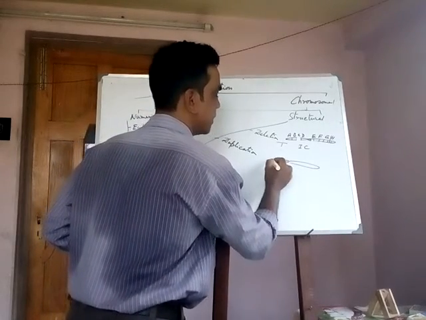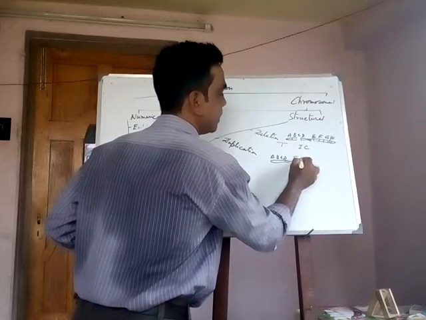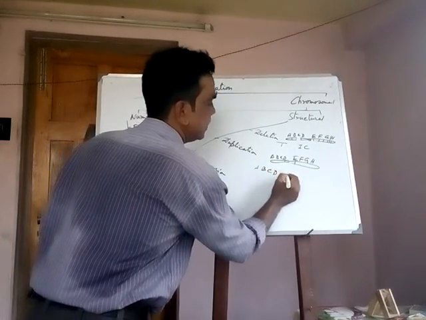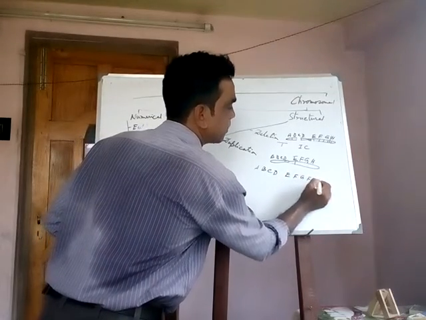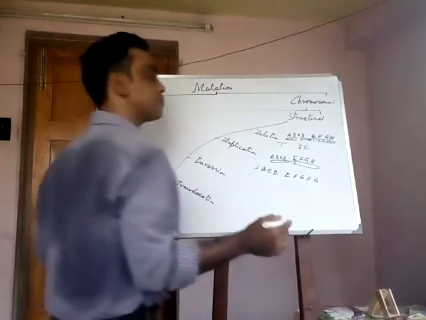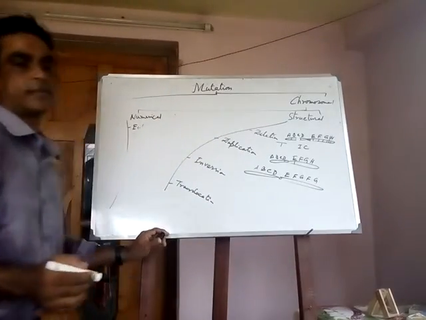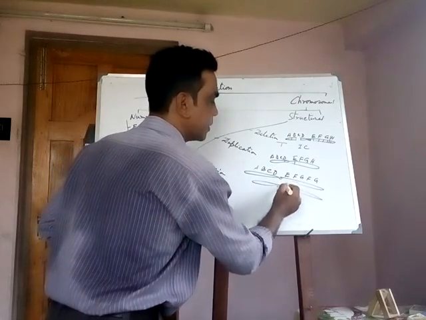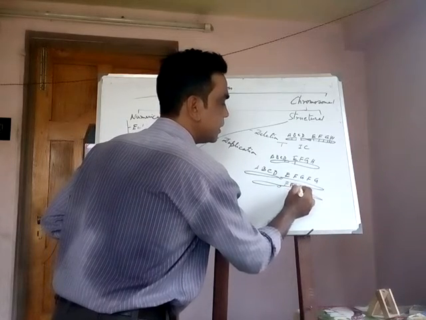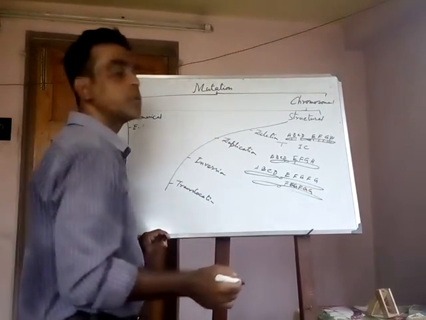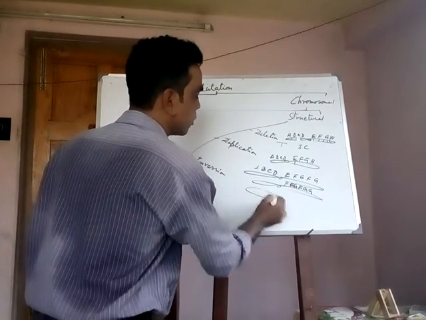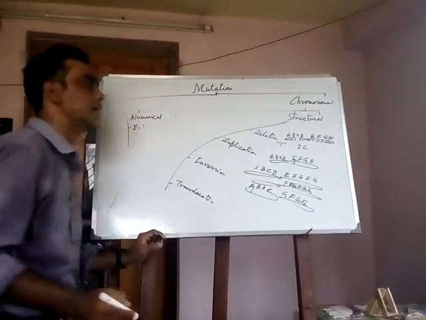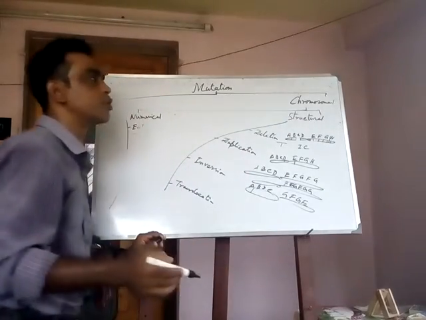Duplication has various types. A, B, C, D, E, F, G, H is normal. When it is A, B, C, D, E, F, G, F, G, it is tandem duplication, that is direct tandem duplication. When ABCD is the same but E, F, G, G, F, E, it is reverse tandem duplication. And when it is A, B, D, C, G, F, E, G, E, this is displaced tandem duplication. These are the types of structural mutations found in chromosomes.